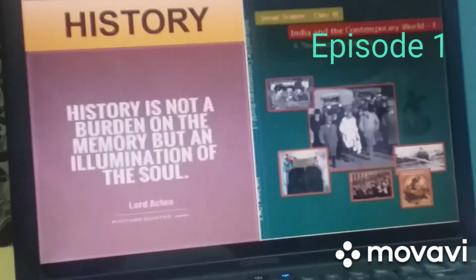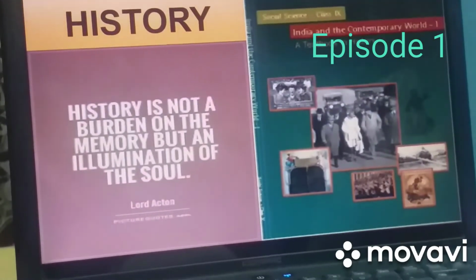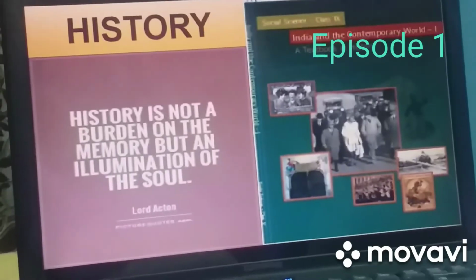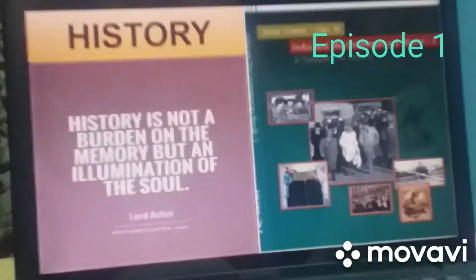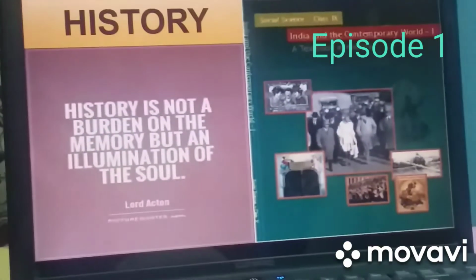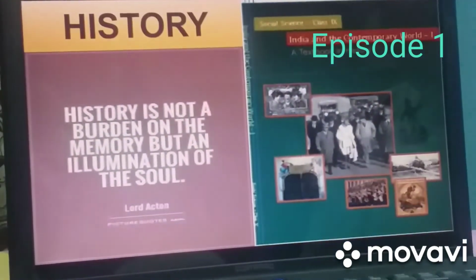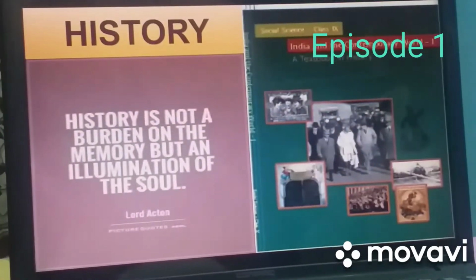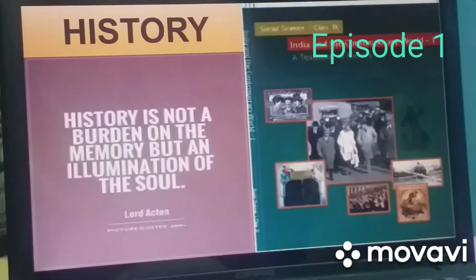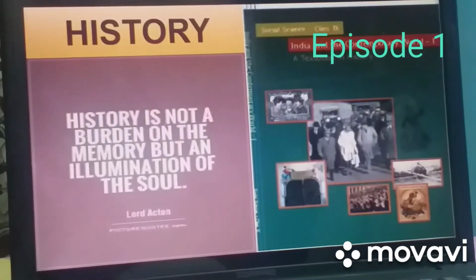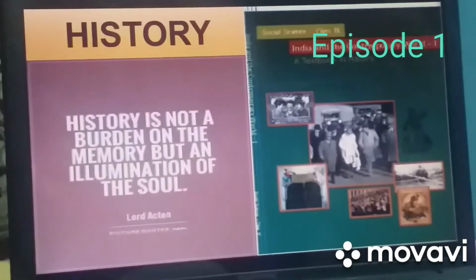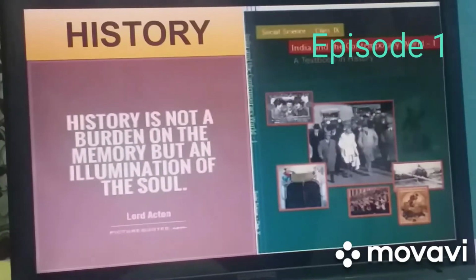History is actually a subject of illumination of our soul, which ignites our minds and helps us to differentiate between right and wrong. It gives us courage to come forward and raise our voice against injustice. It also helps us to understand society and the social changes by which our life gets affected.